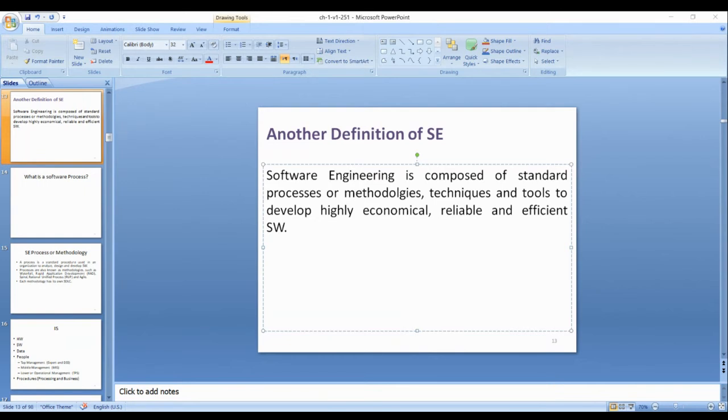Now move to methodology or process, software processes. How to define methodology? We already covered it in the 250 System Analysis and Design course.